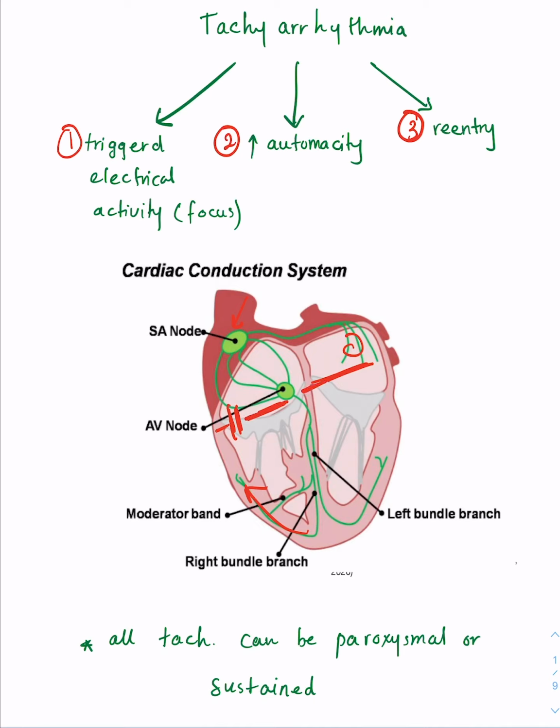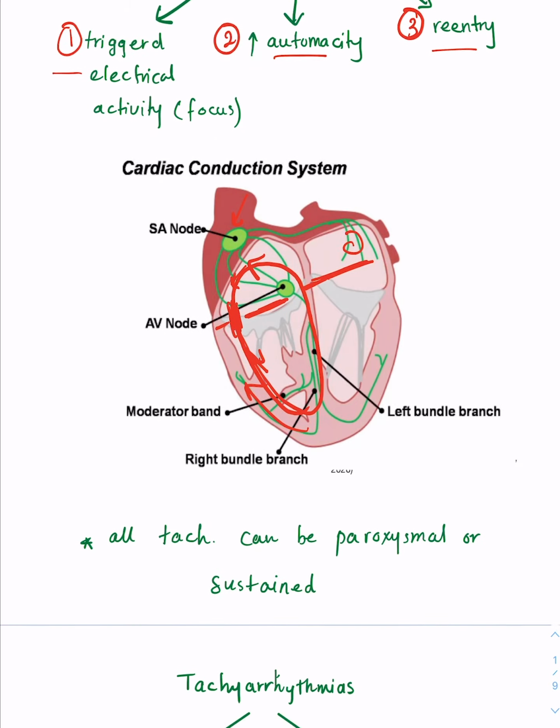But in some patients, you have an abnormal connection where you have an opening here, for example, so that the pulse can go from the atria to the ventricles through this abnormal connection. And then it goes to the ventricles and goes back through the AV node and then goes back through the abnormal connection. And then you have a re-entry because the pulse keeps re-entering this abnormal circuit that it made on its own. So these are the three mechanisms you need to understand, because all forms of tachyarrhythmias will fall under